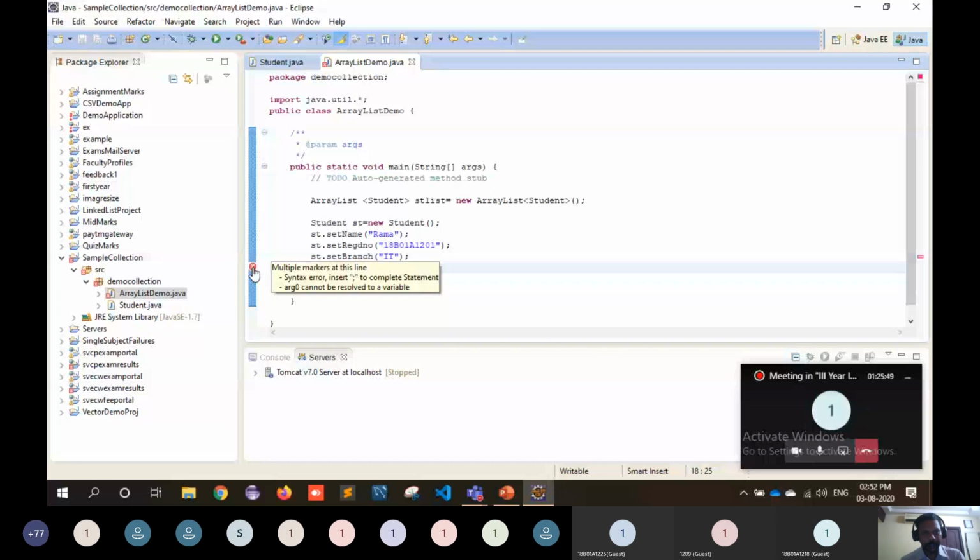By reading this error description, you can understand it and rectify it right there, without compiling the program. So the error is a syntax error, insert semicolon to complete the statement. Then I can understand, and you can put a semicolon here. And then you have to add the st object into stList.